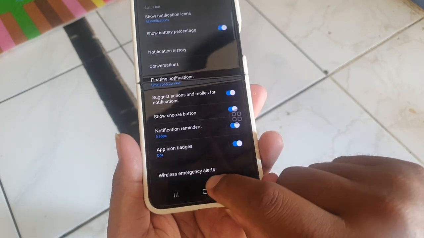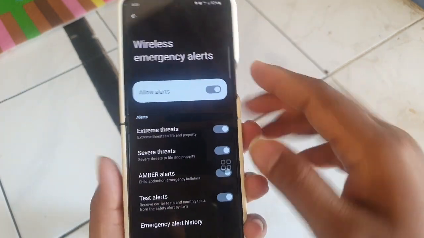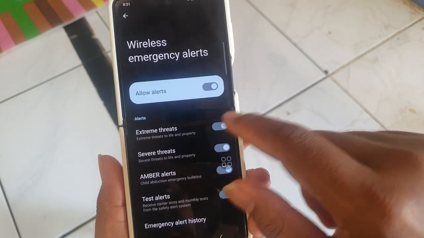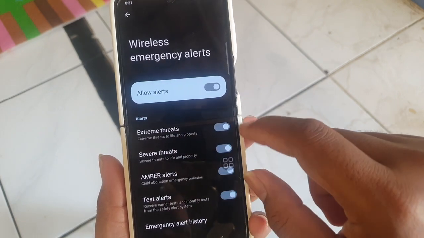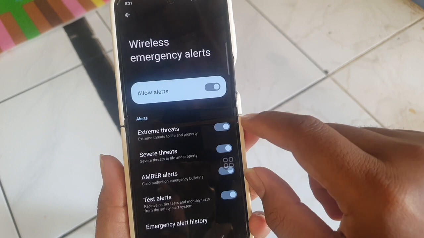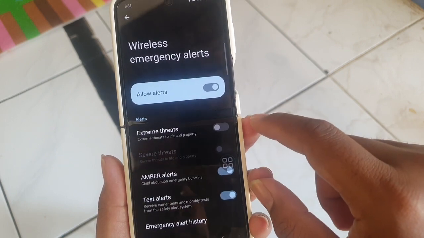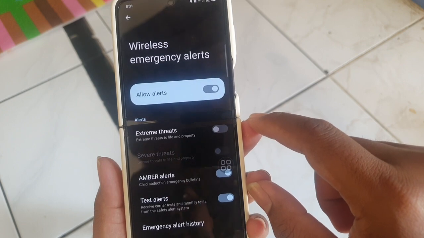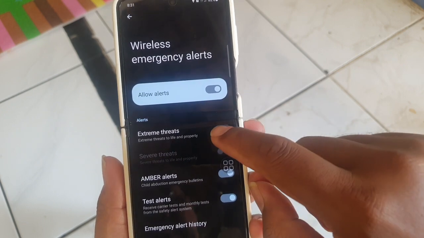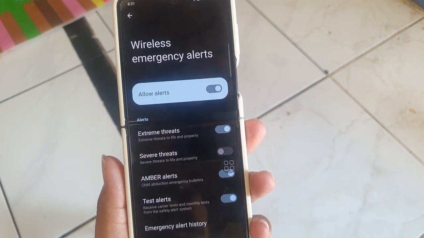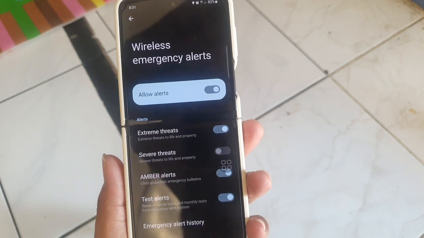Select wireless emergency alerts, and then on extreme threats, tap switch until blue to turn on, or tap switch until gray to turn off or disable. Extreme threats alert is turned on or off properly.